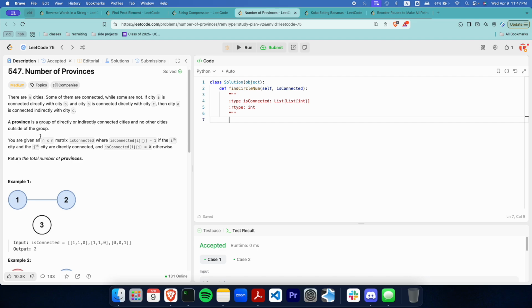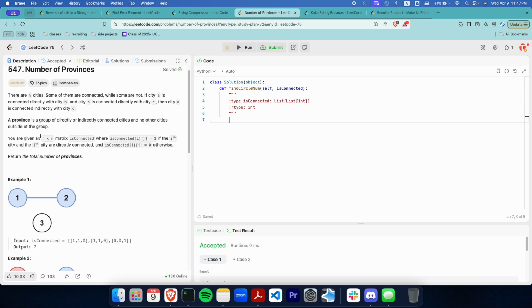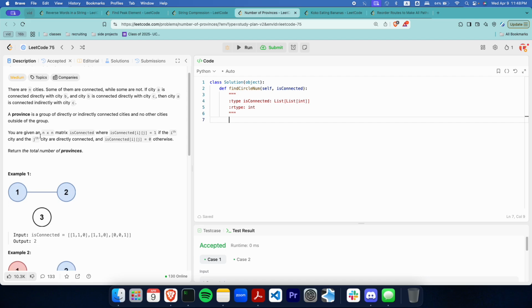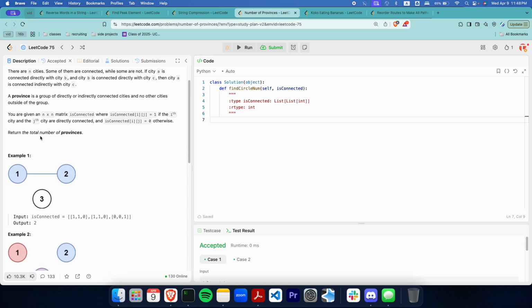There are n cities, some of them are connected, while some of them are not. If a city A is connected directly with a city B, and a city B is connected directly with a city C, then A is indirectly connected to city C. So a province is a group of directly or indirectly connected cities, and there are no other cities outside of the group.